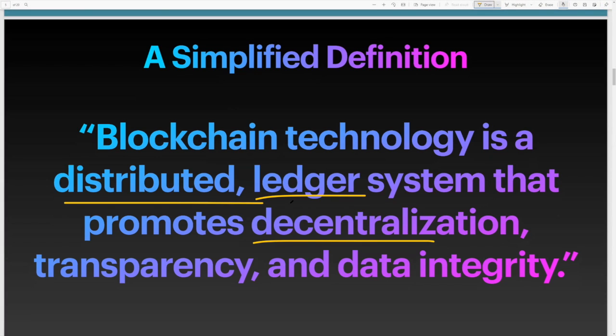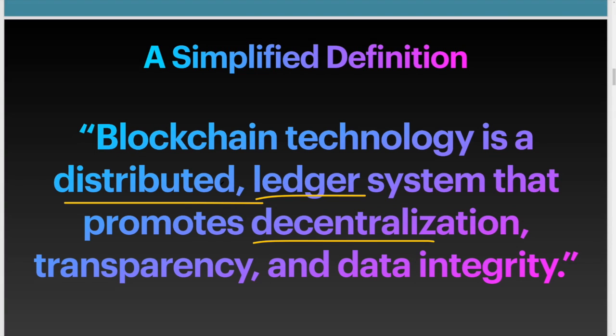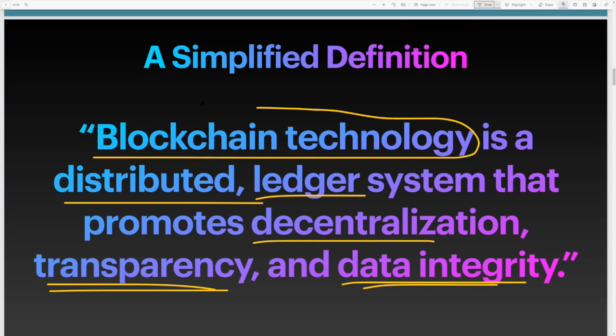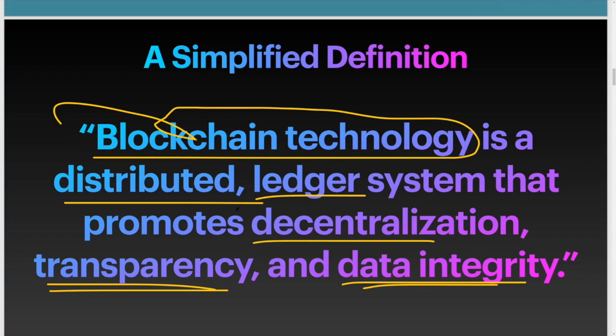It's a distributed ledger. Currently, whatever you transact with, Bank of America or whatever, they maintain a centralized ledger. That's the main difference. Here we are maintaining a distributed ledger. And we have data integrity because of the mining, and it is transparent because anybody can look at the ledger. So all of this together becomes blockchain technology. All these concepts together. So let's go a little deeper into this.